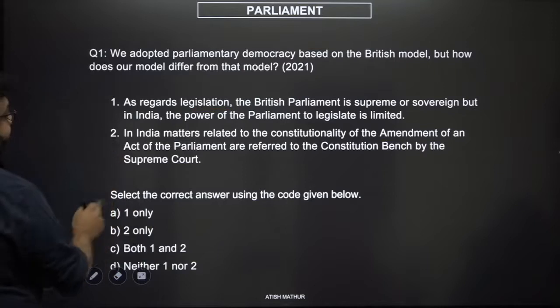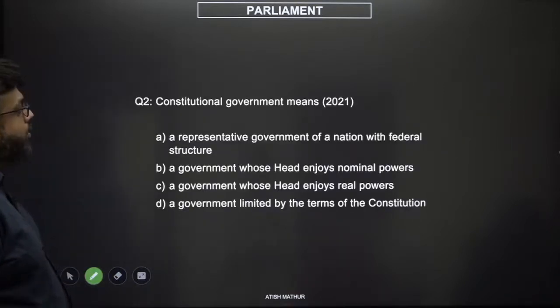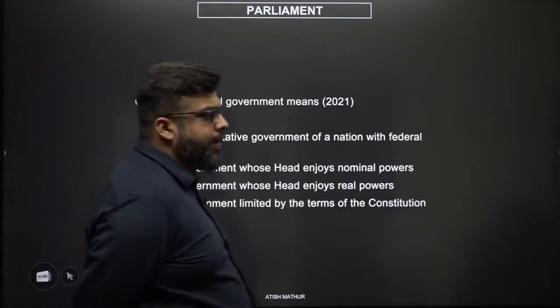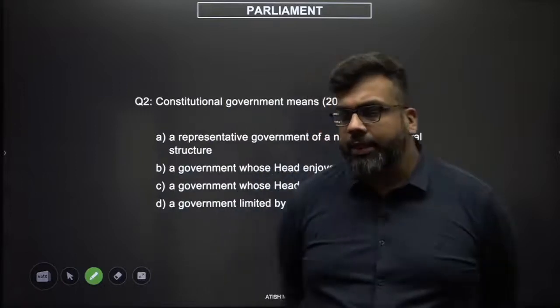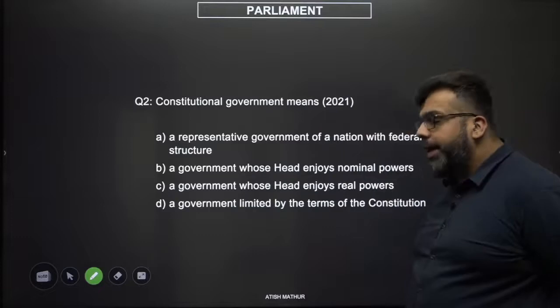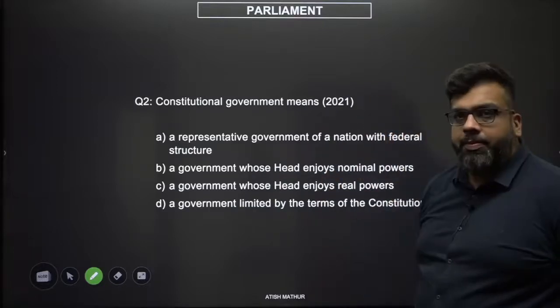There we go. Let's move to the next question. A constitutional government means what? We've discussed this in our very first lecture on Magna Carta as well. But what is a constitutional government? We'll simply apply the devil's advocate technique, where we'll try to argue the opposite.